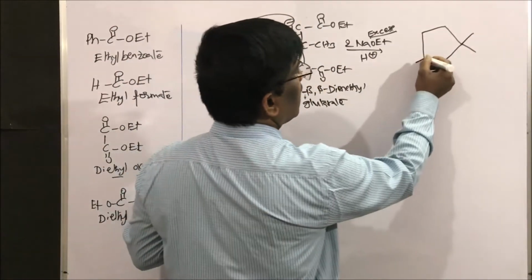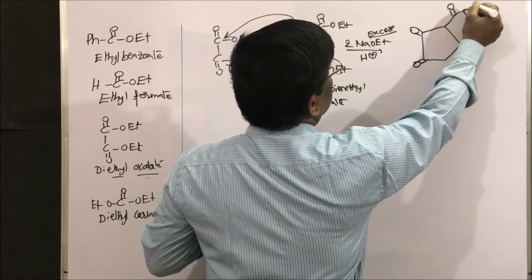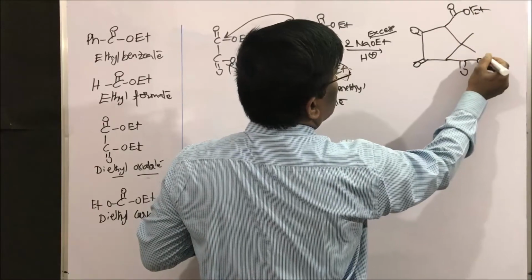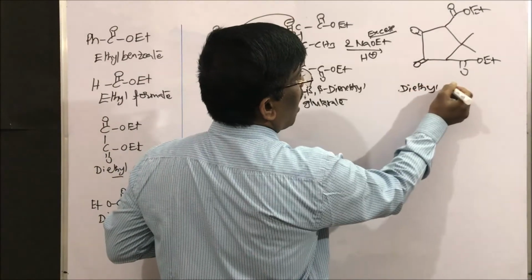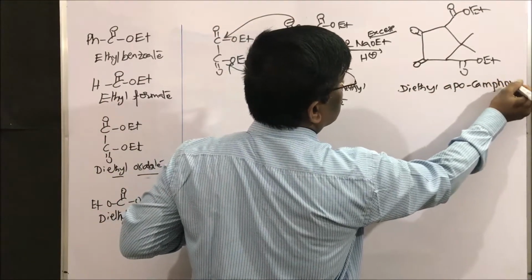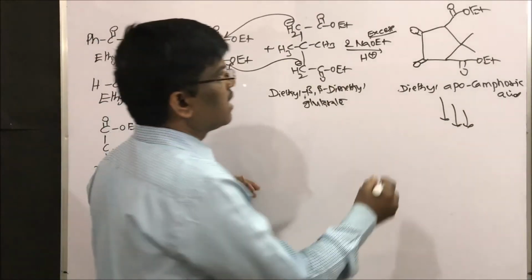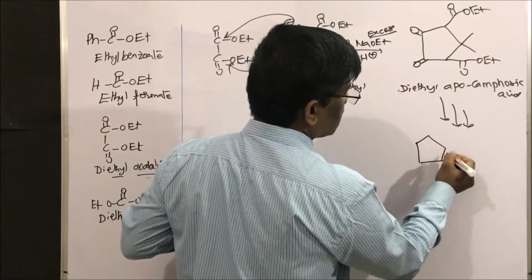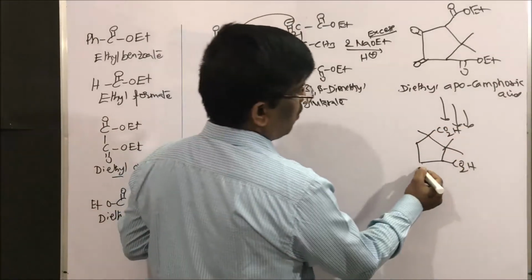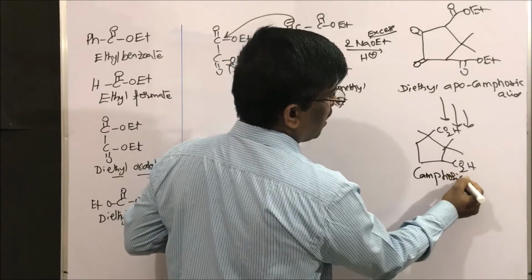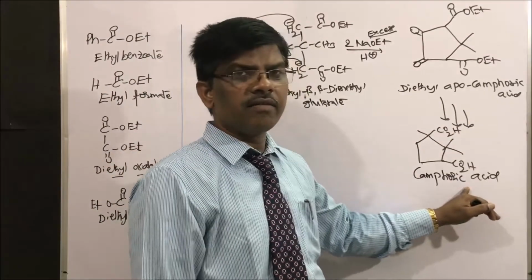dimethyl is there, right? Shall I write this diketone like this? Yes. So this OEt will be here like this, and this OEt will be as it is. Yes, diethyl apocamphoric acid. Upon further several steps, camphoric acid can be prepared. This is the camphoric acid. Camphoric acid can be prepared after several steps. So this is how Claisen condensation can be used for the preparation of camphoric acid.